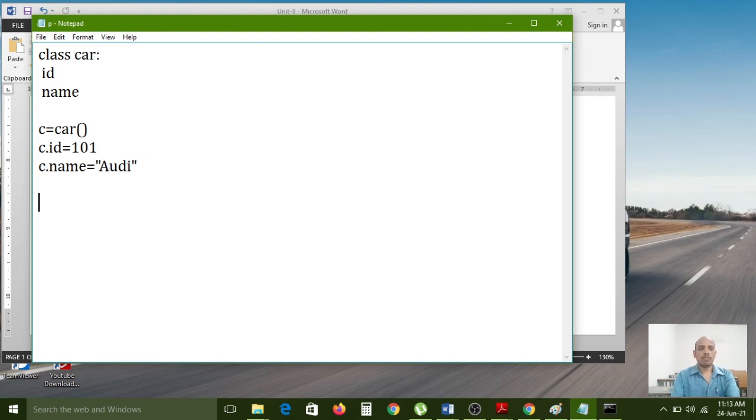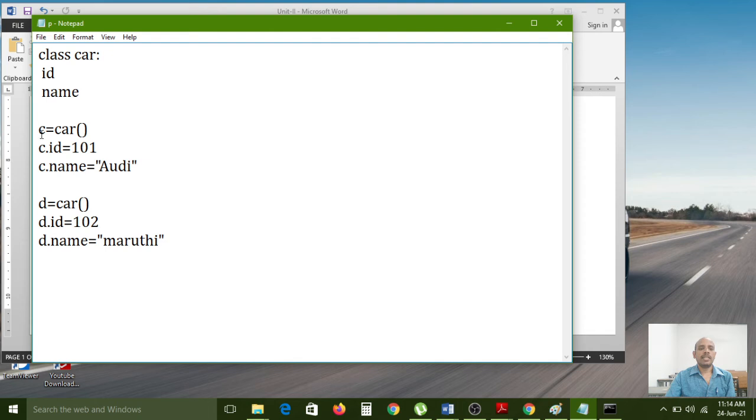And if you want to create one more object, D is the object. Now I am creating one more object for the Car class, so D is the instance. D dot ID equal to 102. D dot name equal to Maruti, right? So this is one more set of data, and we are accessing it object-wise. C is one object, D is one object. Now I am accessing these two members with different data.